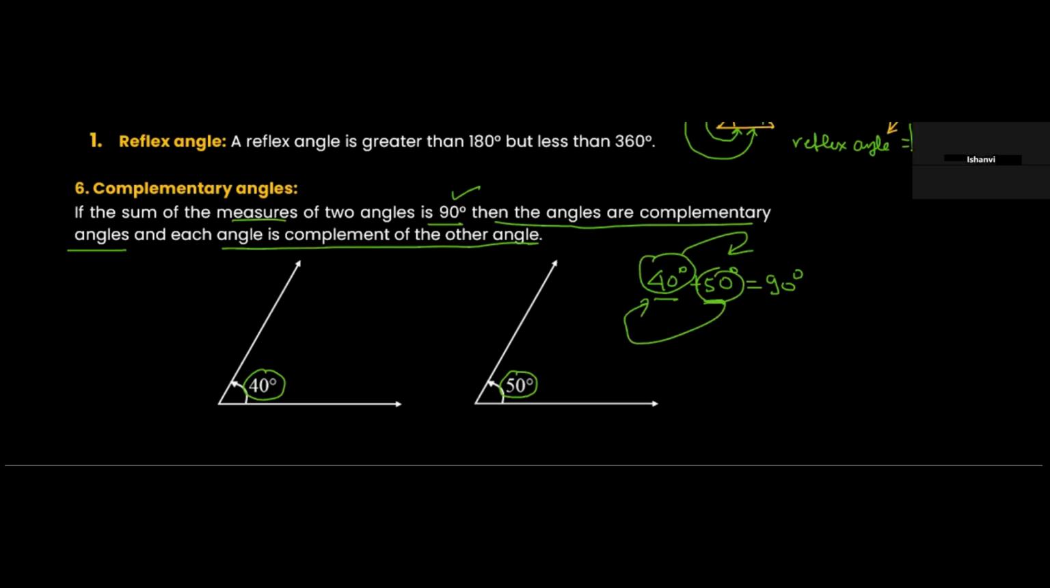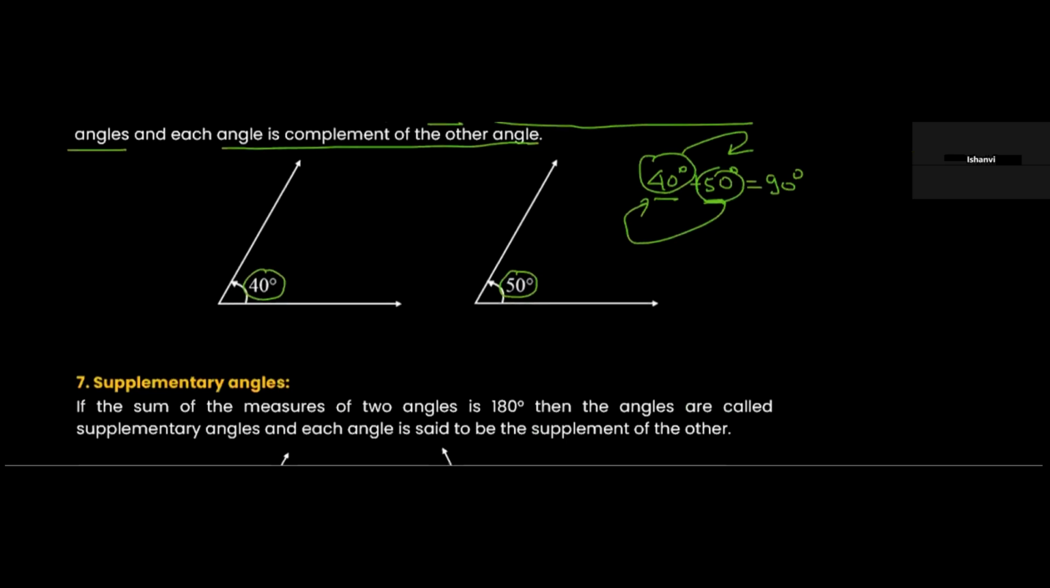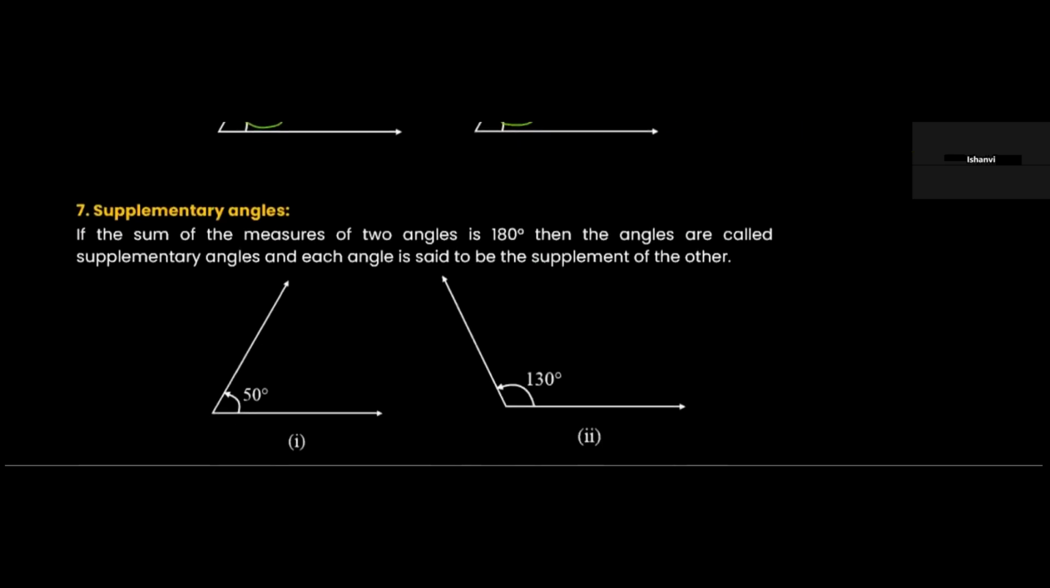And what are supplementary angles? Supplementary angles are angles which add up to 180 degrees. So let's say we have 50 degrees and 130 degrees, which will be 180 degrees. If the sum of the measures of two angles is 180 degrees, then the angles are known as supplementary angles, and each angle is said to be the supplement of the other. So 50 degrees is a supplement of 130 degrees, and 130 degrees is a supplement of 50 degrees. Are we understanding this?